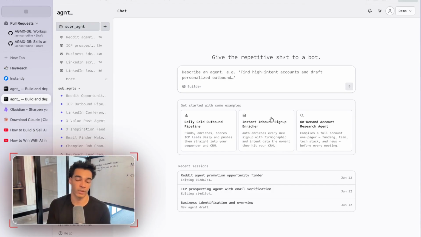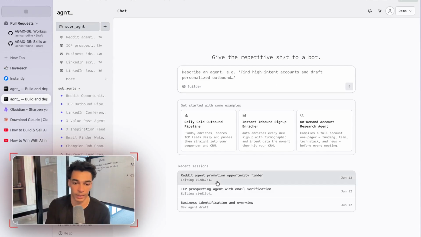I would say, hey, have we reached out to this person? Type in their name, and it's going to search across our database, our Instantly campaigns, all of our data, and figure out if we've already reached out to them. And then it could even just sequence them in for me automatically. So that's kind of the power of this. And that's all through chat directly inside of your Slack where our agents can reply. So let's go ahead and build this out.